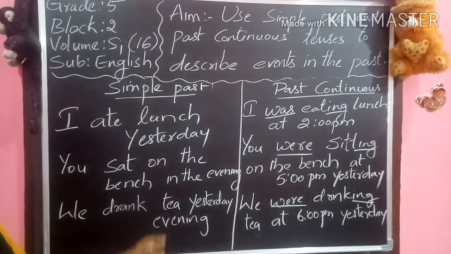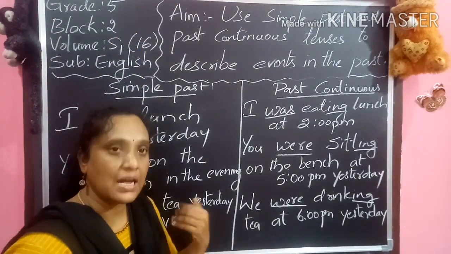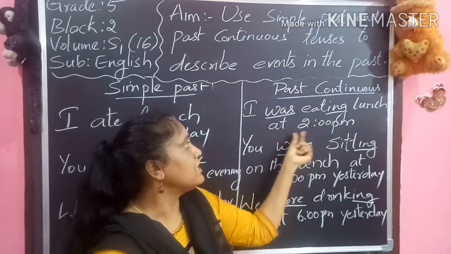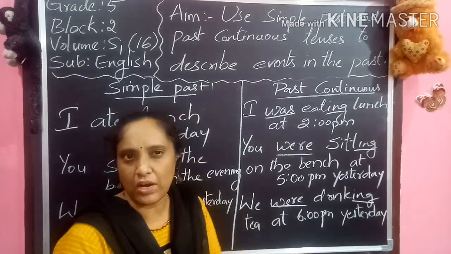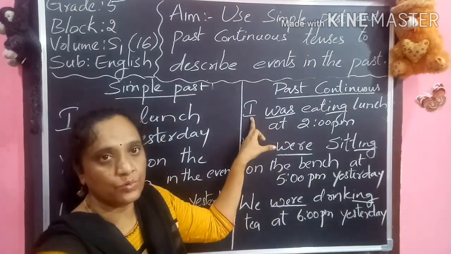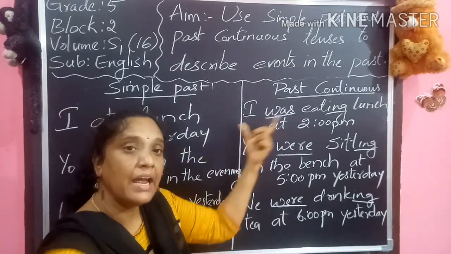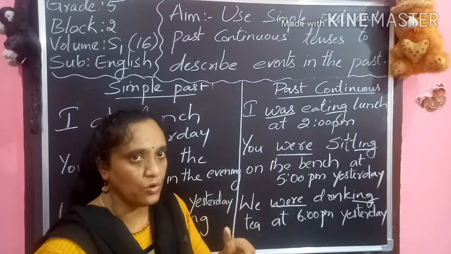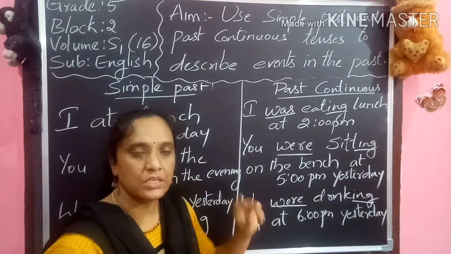Okay children, now I think that you know how to ask a question. Yes, so if this is the answer, I was eating lunch at 2 p.m., what must be your question? What were you? Why were you? Because I was. When we are using you, then we want to use were.